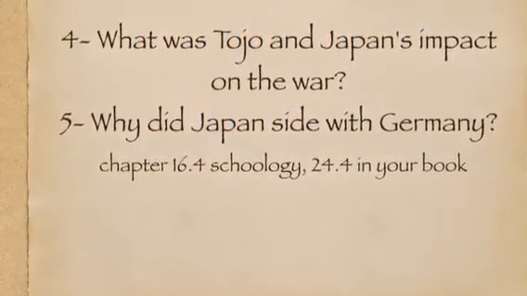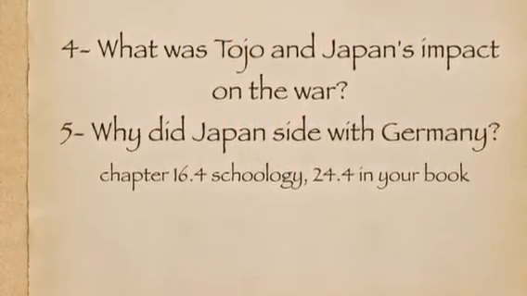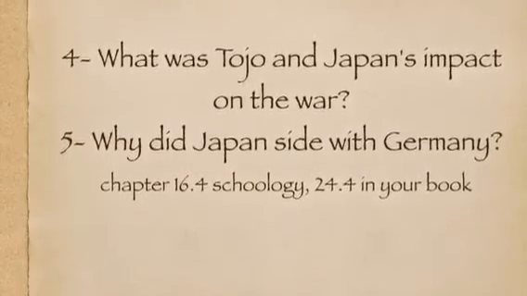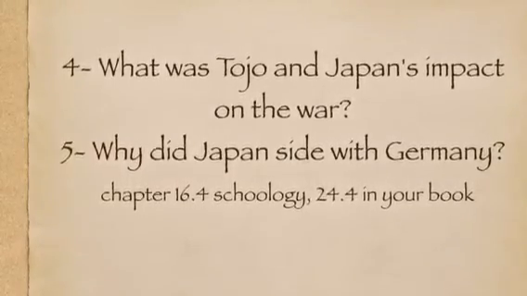Question number 4. What was Tojo and Japan's impact on the war? Number 5. Why did Japan side with Germany?